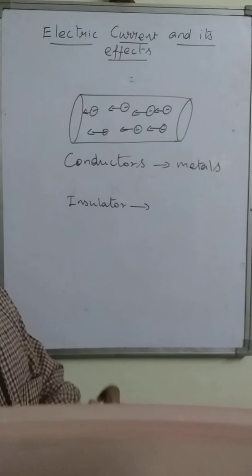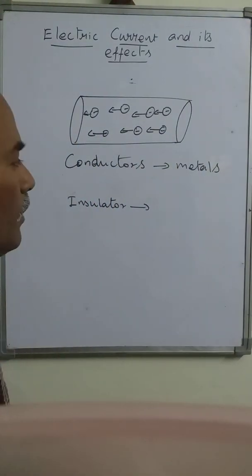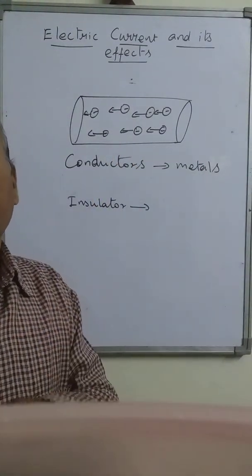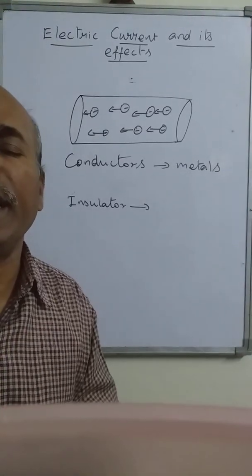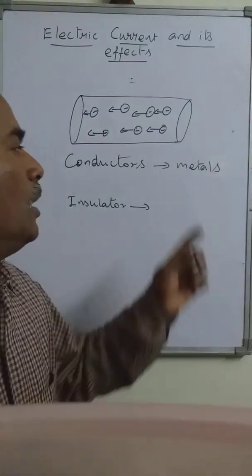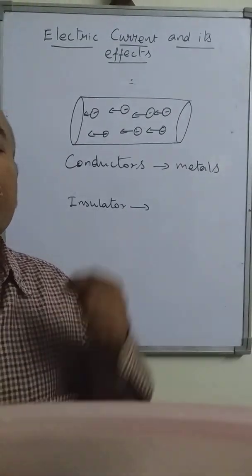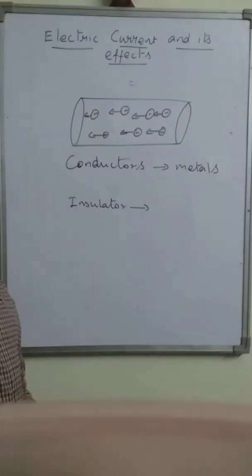That's why metallic wires are used in domestic wiring and any other kind of wiring, and in all the appliances, because they are good conductors of electricity.